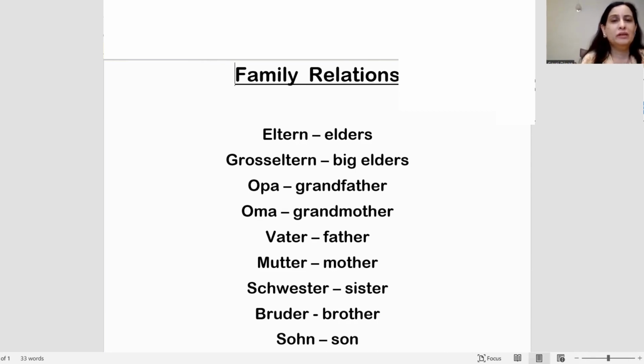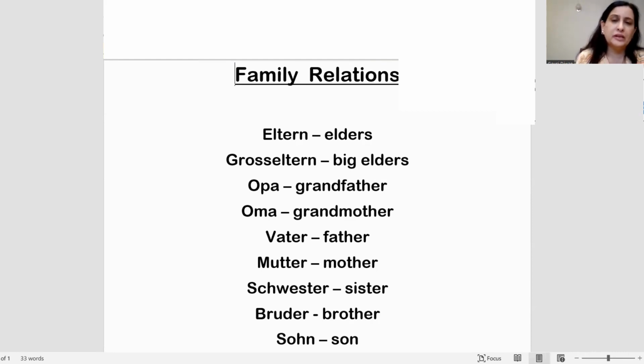Today we are going to see family relations in German. So there is a table in which some words related to family relations in English are given, and according to that there are a few words, the meanings of those English words in German. Okay. So the first word is Eltern, that is elders. Whoever is there, elders are Eltern.